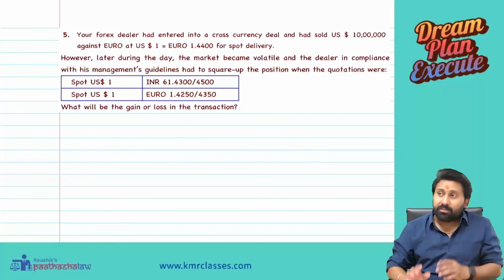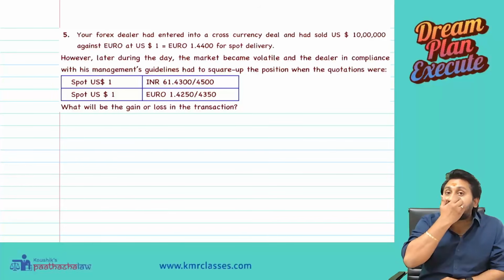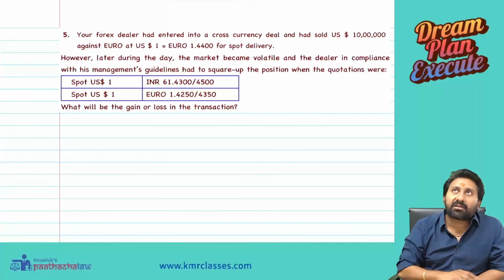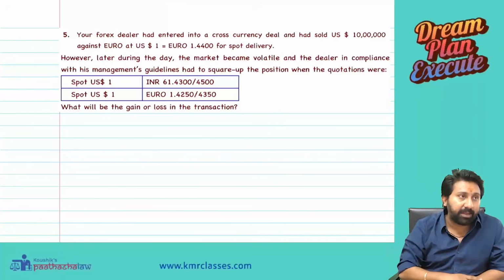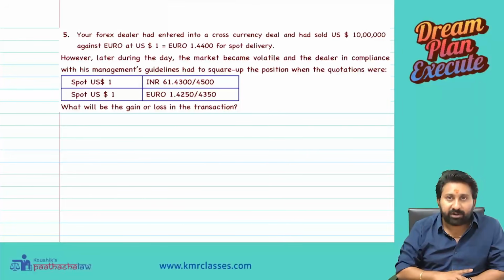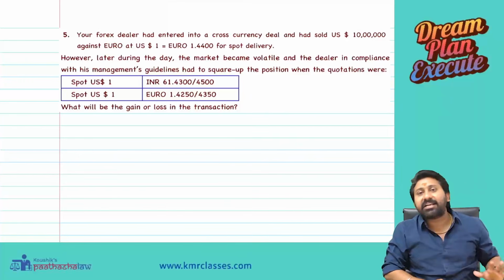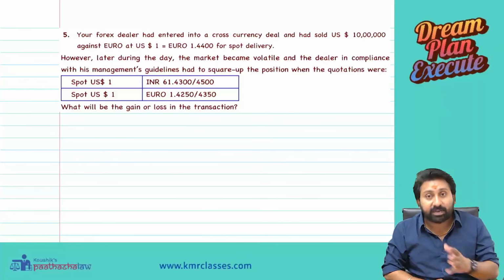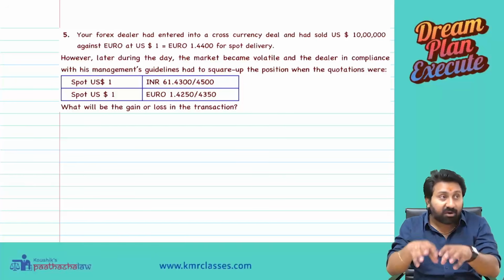Now, in the previous example, you remember the Hong Kong dollar transaction we saw. In that Hong Kong dollar transaction, what happened? We said for Hong Kong dollar 9.7 rupee, we quoted. Correct? But listen, there are so many exporters in India. These exporters are having foreign currency accounts with them.